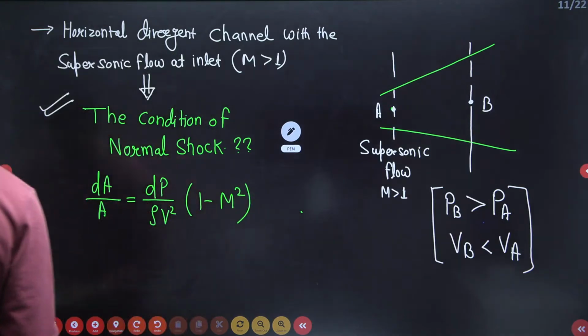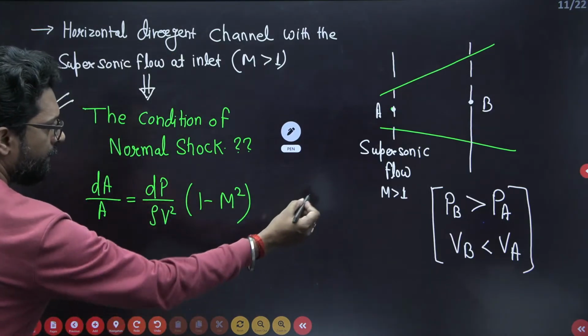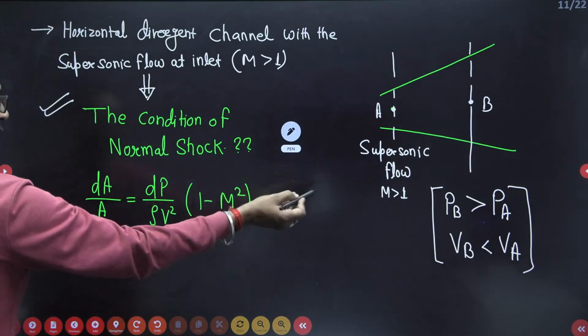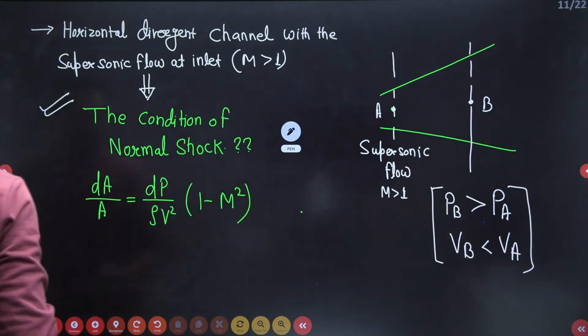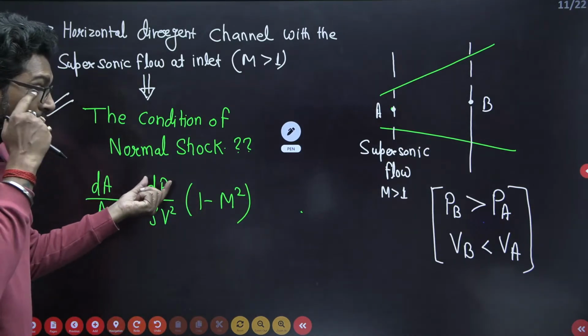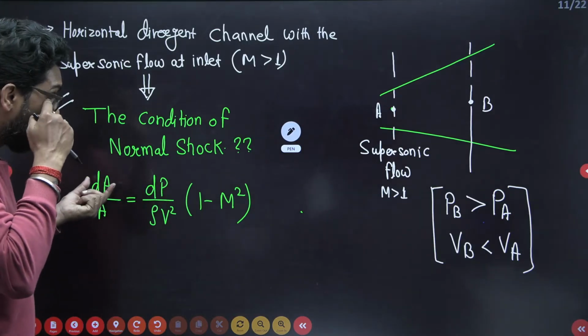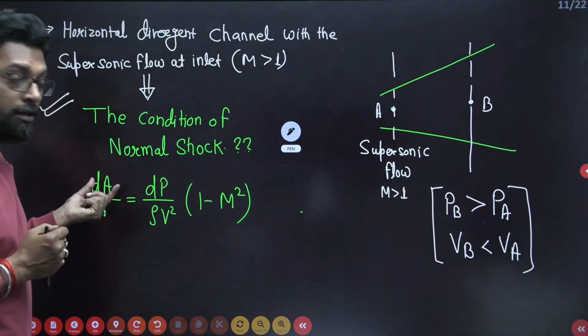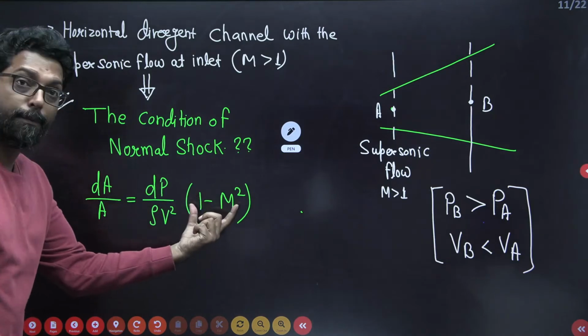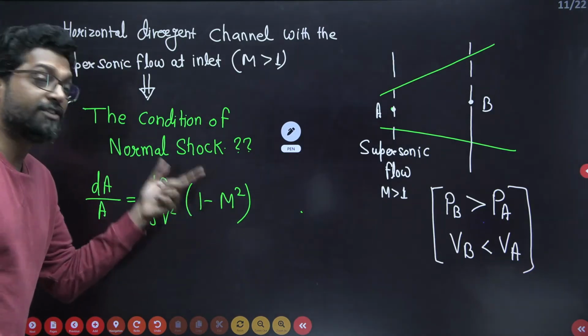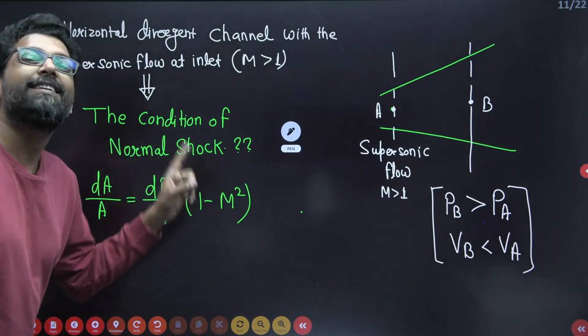This equation is there. Since PB is greater than PA, dP is positive. The area change is also positive. Yes or not? So this is a positive quantity. If this is positive, is M greater than 1? No, M is less than 1.